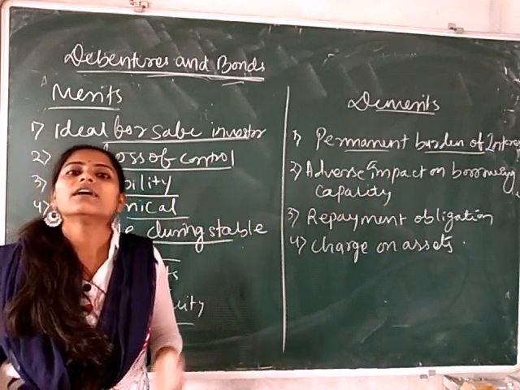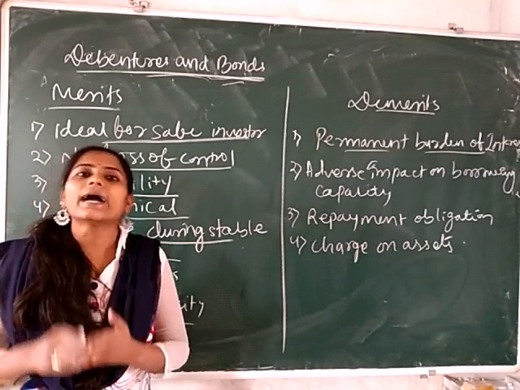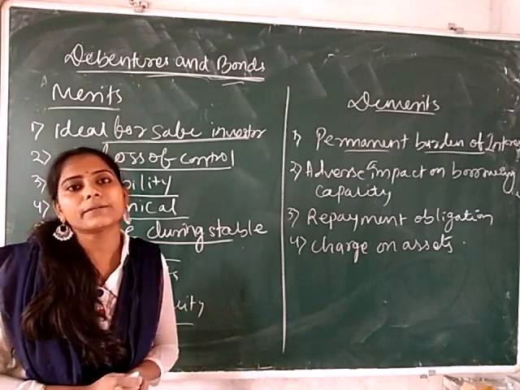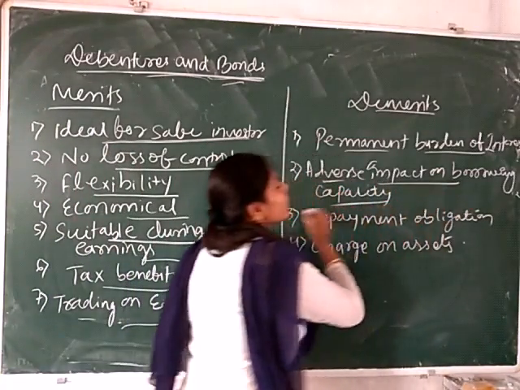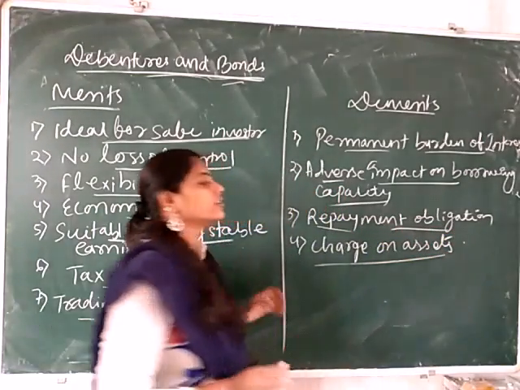As we know, whether the company is in profit or not, the company has to pay the fixed rate of interest to the debenture holder. So this may be the demerit point for the company. The next is adverse impact on the borrowing capacity and also repayment of the obligation and charge on the asset.